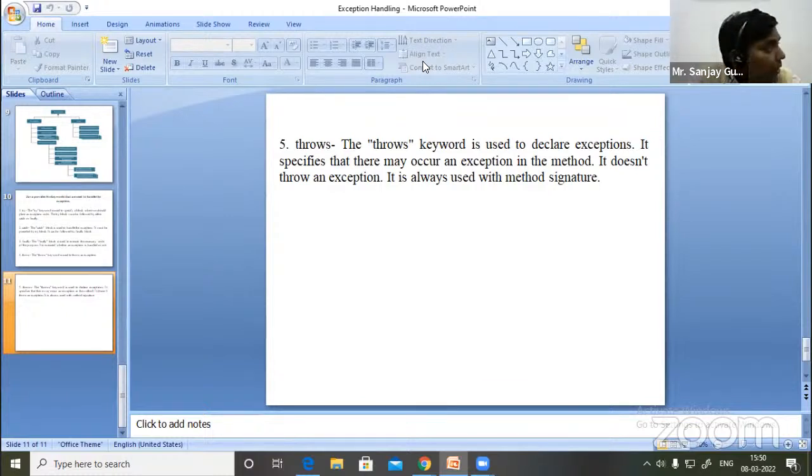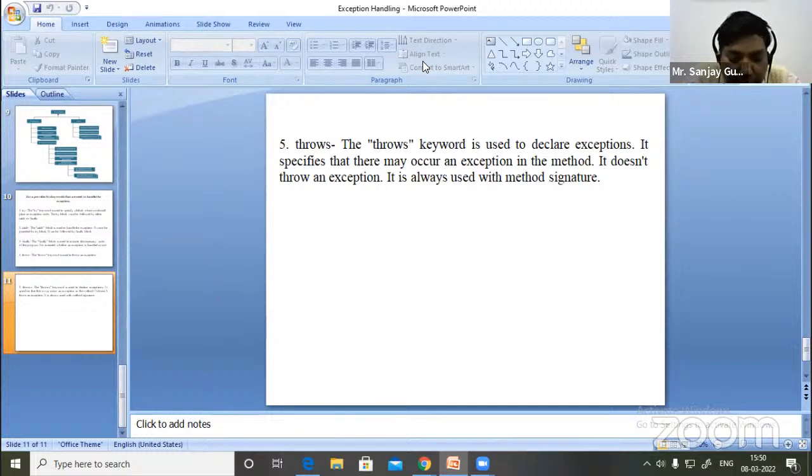And if we want to include more than one catch, means there are many exception handlers we want to use, we can write them. So in a single try block, many catch blocks can be used.